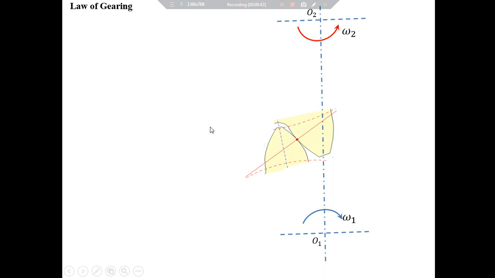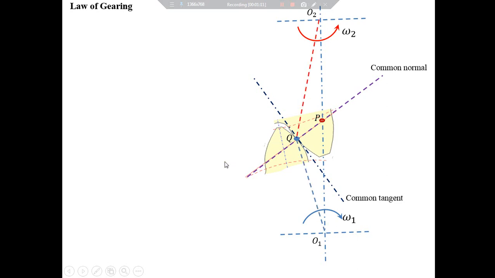Let Q be the point of contact between two gear teeth. Let's draw a common tangent and common normal at the point of contact, like this. Let P be the pitch point, and now join O1Q and O2Q like this.